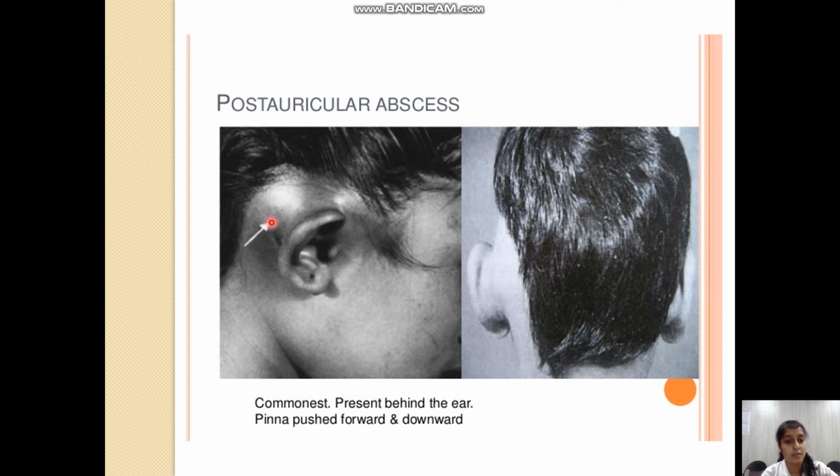This is the figure showing the postauricular abscess, which is present behind the ear, and the pinna is pushed forward and downward. Again, here this photo is taken from the back, showing the swelling in the region of the left postauricular region and the displacement of the pinna as compared to the right side normal pinna.